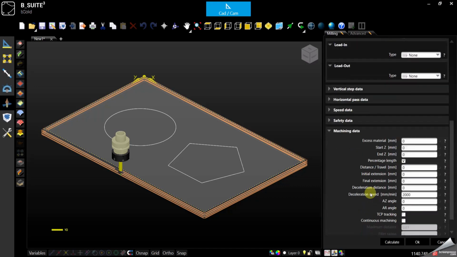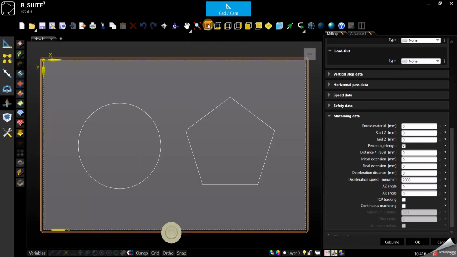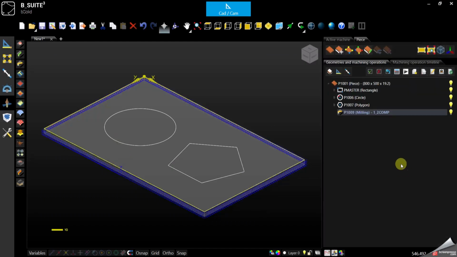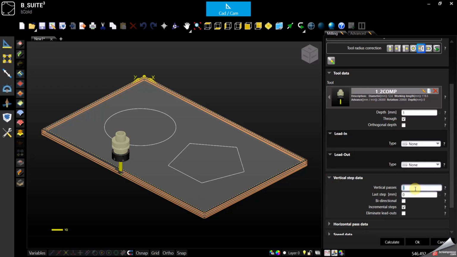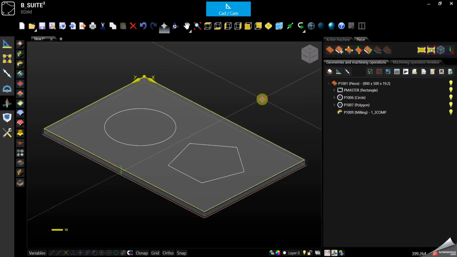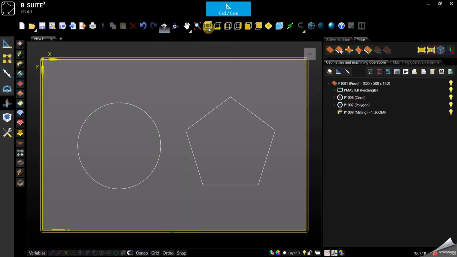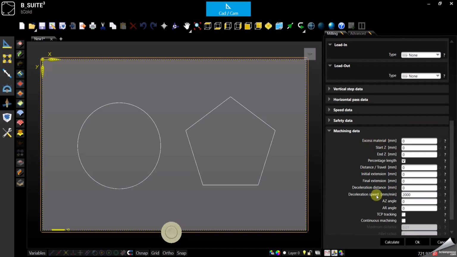Then machining data. Here we have different parameters, starting from the first one. Actually, let me go back and change. Let me bring back to 0 the vertical, actually to 1. Okay, horizontal 1. Okay, so we were saying machining data, so excess material.